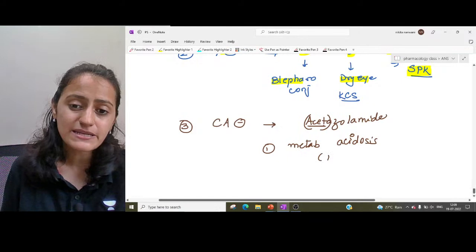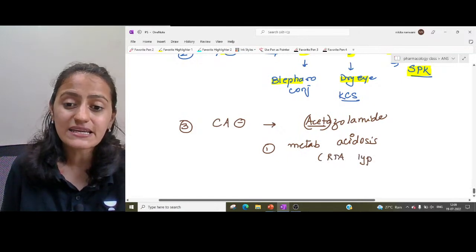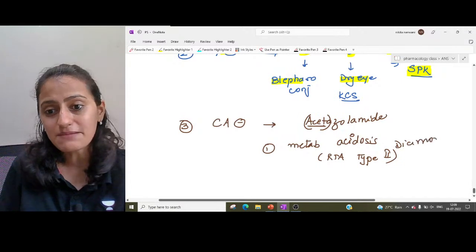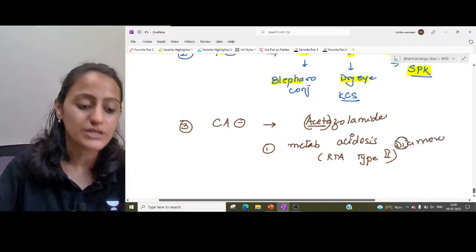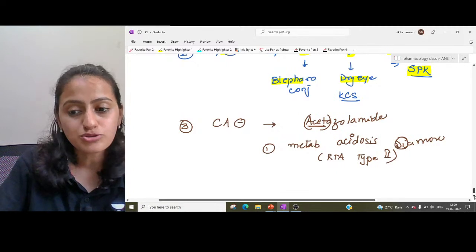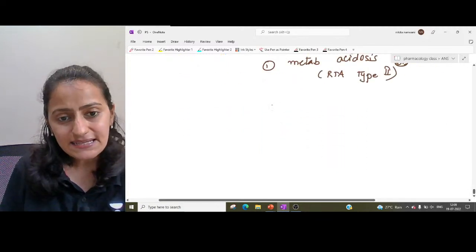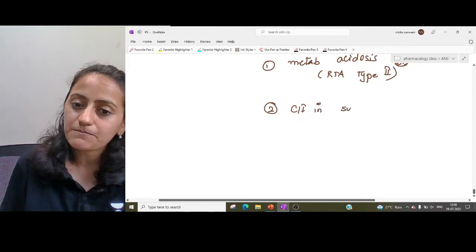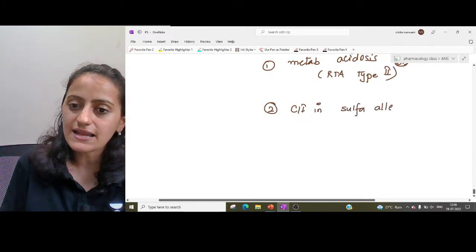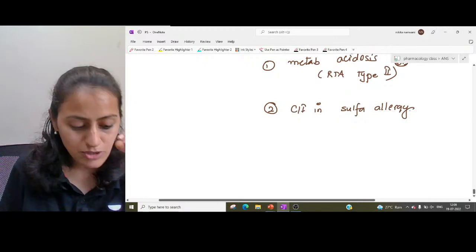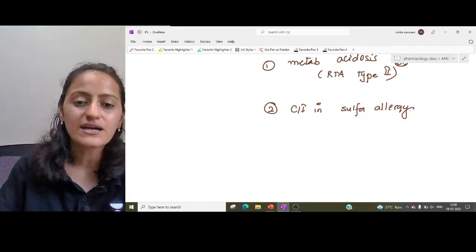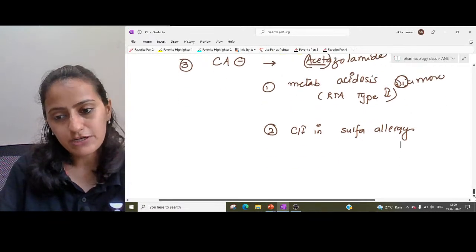We have discussed many times that it causes RTA, renal tubular acidosis type 2. Its brand name is Diamox, di meaning 2. Second, it is contraindicated if a patient has a sulfur allergy.